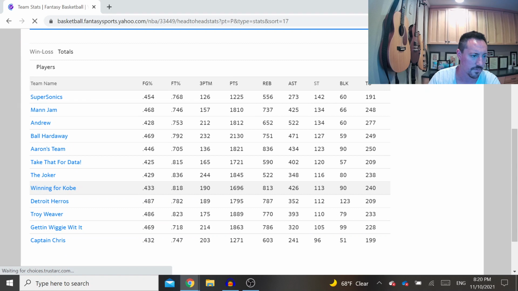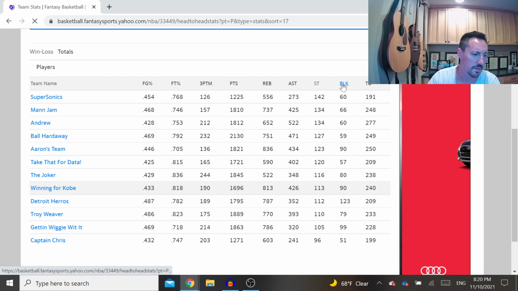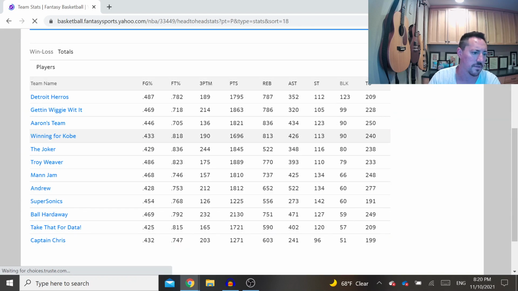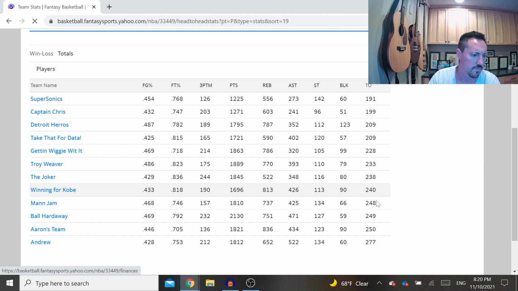So 1, 2, 3, 4, 5, 6, 7. I'm in 8th place for steals. For blocks, I won every week with my blocks, but I'm actually in 3rd or 4th place for blocks. And then turnovers, I'm 2 and 1, but I'm actually more near the bottom. So 2, 4, 6. I'm in 8th place for turnovers.